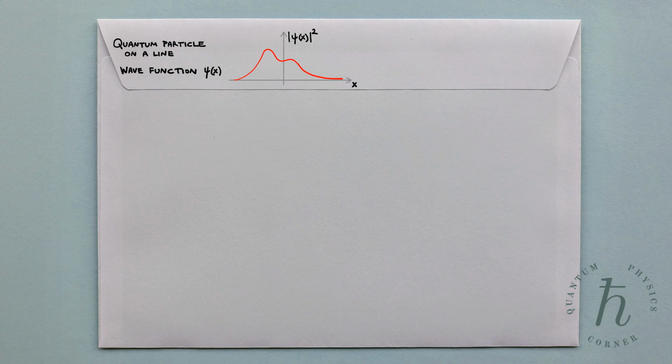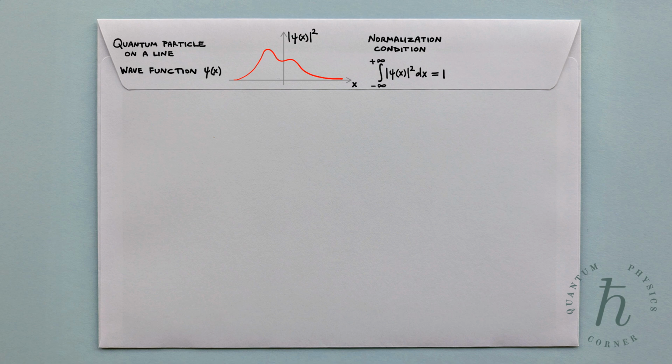For simplicity, let's restrict our discussion to the case of a quantum particle on an infinite line, represented by the x-axis. Suppose the particle is described by a wave function psi of x. The probability density of finding the particle at a given position is given by the squared modulus of psi. This probability density must satisfy the normalization condition, which requires that the integral of the squared modulus of psi over the entire line equals 1.